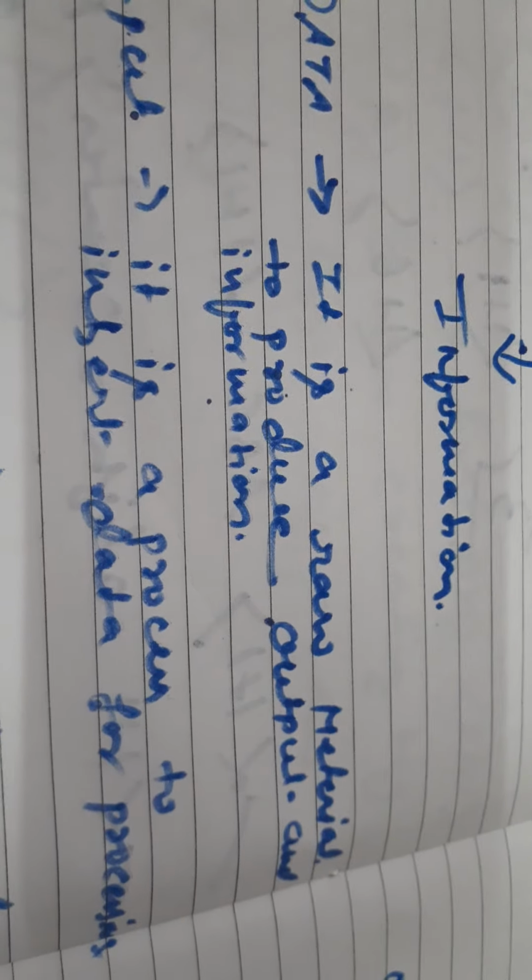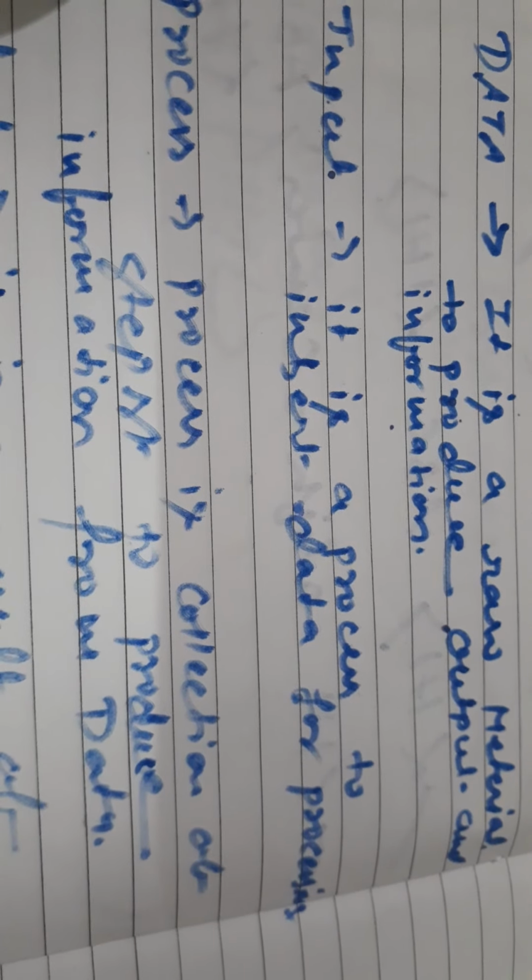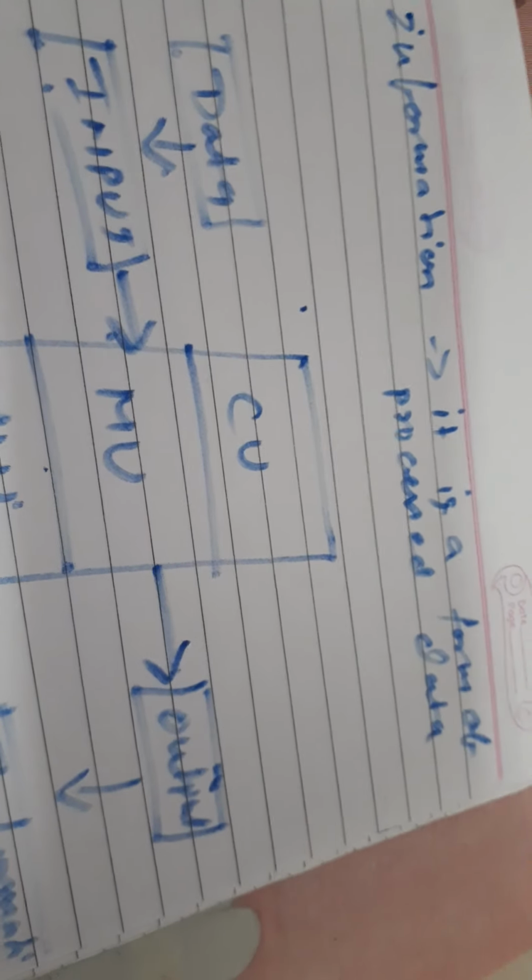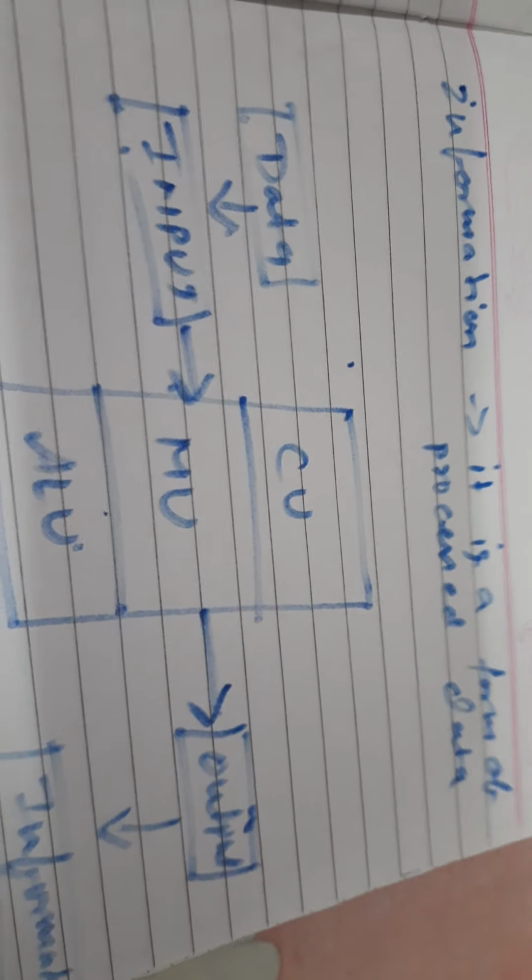Now we will define the meaning of data, input, process, output and information. Data. It is a raw material to produce output and information. Input. It is a process to insert data for processing. Process. Process is a collection of steps to produce information from data. Output. It is a result of processed data. Information, it is the form of processed data.